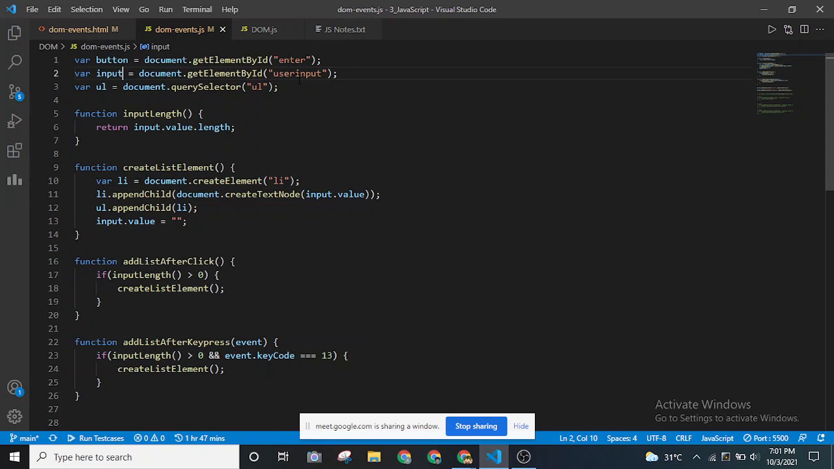Similarly for the UL tag as well. UL is nothing but the unordered list tag. So I'm getting that using query selector, and I'm passing the UL. We can also use get element by ID or class name over here, but as we don't have anything specified, we can directly use query selector, which will only require the name of the tag. So these are the first 3 lines.